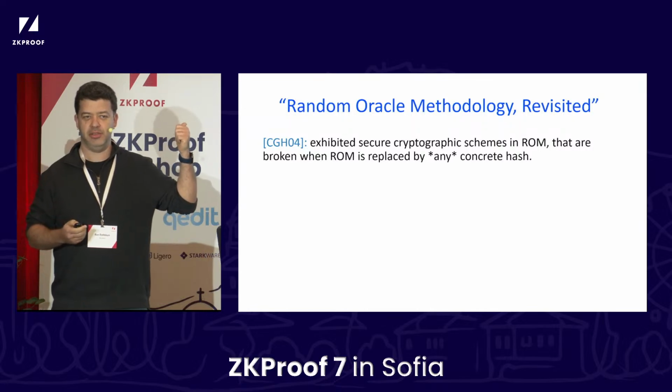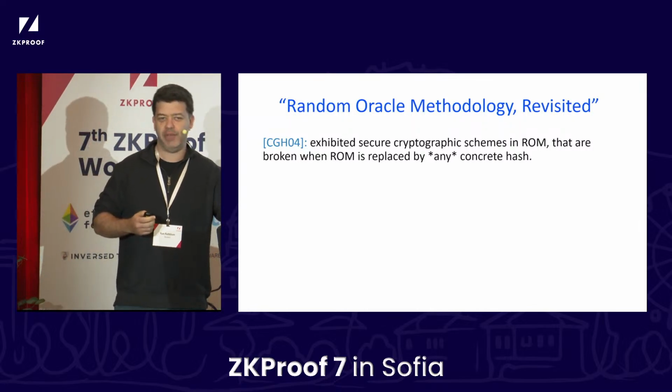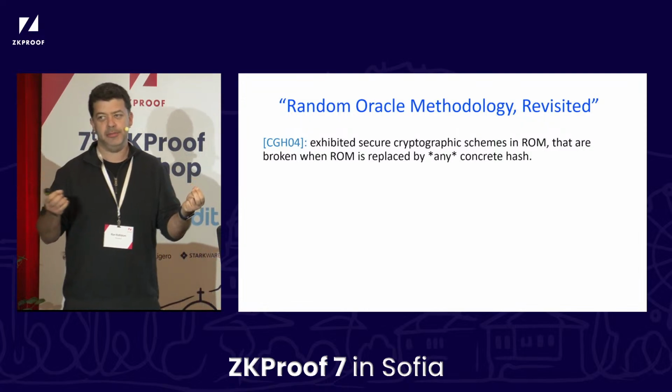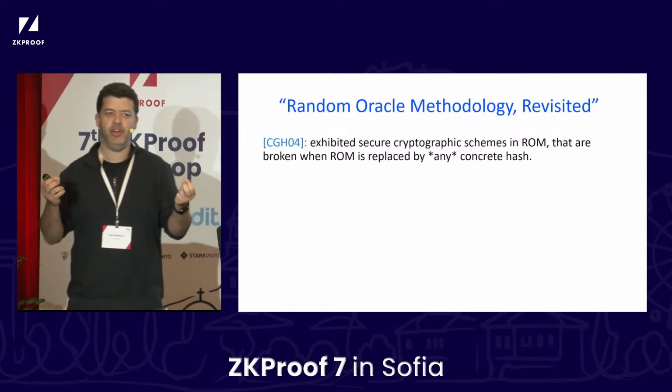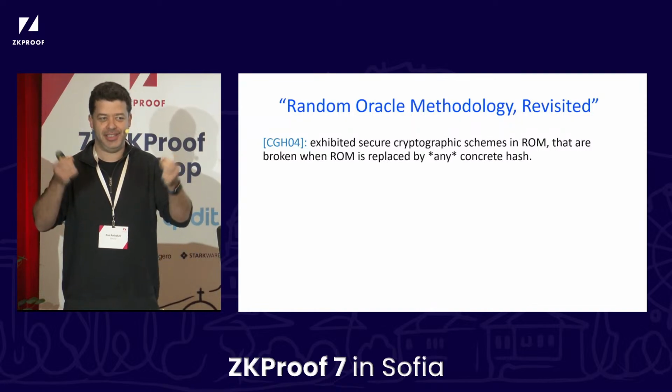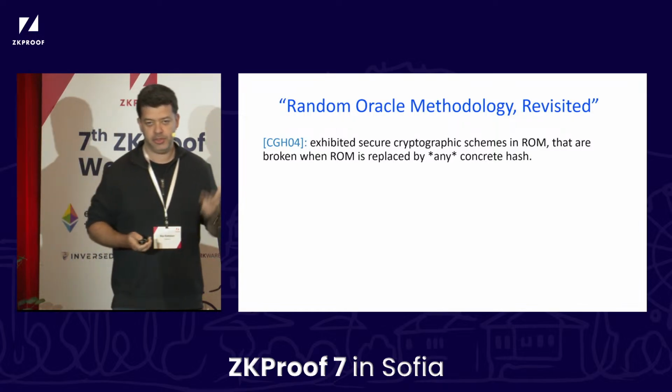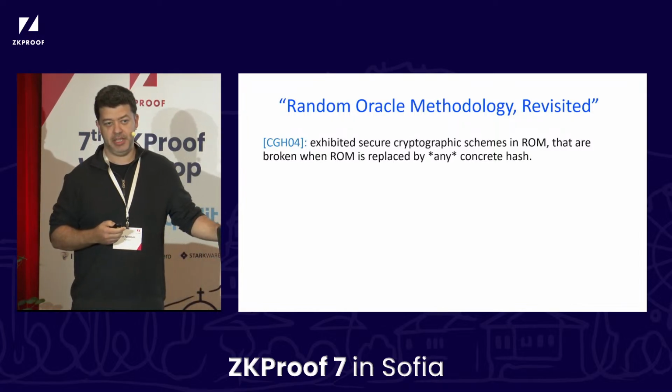So it's definitely not a fault of the specific hash function, because no matter what hash function you use, their scheme is broken. The catch, however, is that the specific schemes that they constructed were highly contrived. So what does it mean to be contrived? In particular, it means that they were intentionally designed and built in order to fail in this way. So this is a beautiful work by CGH, Canetti, Goldreich, and Halevi.